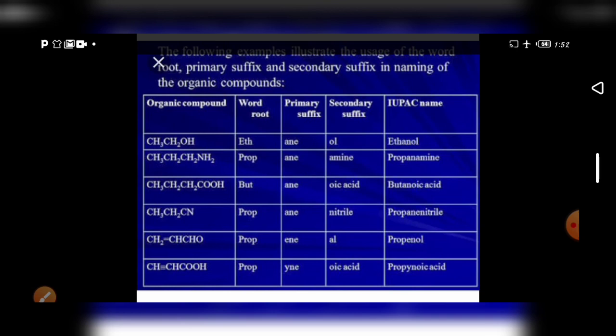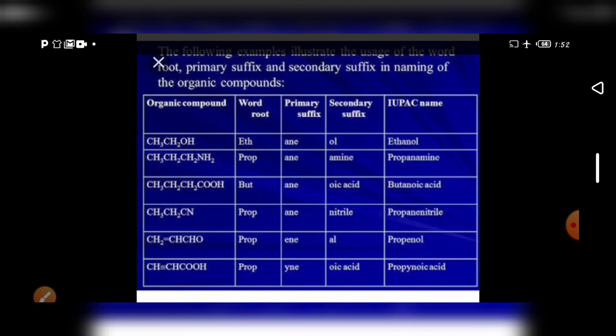The organic compound is saturated, with single bonds, so we use ANE as the primary suffix. ANE is the primary suffix. When you add these two, it forms ethane.